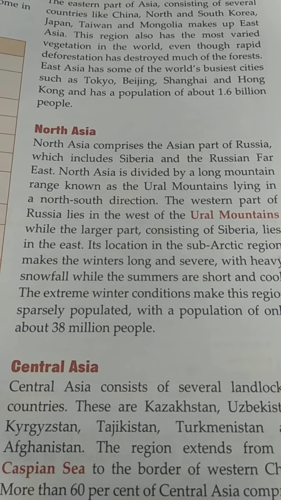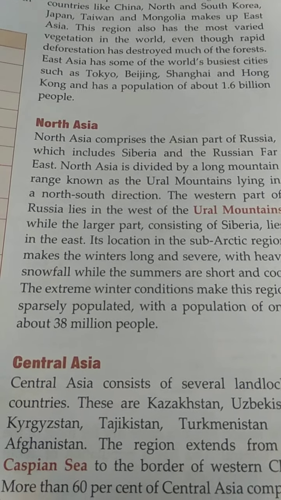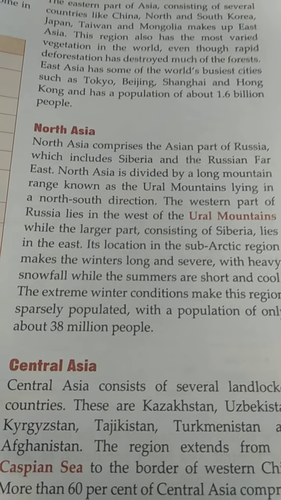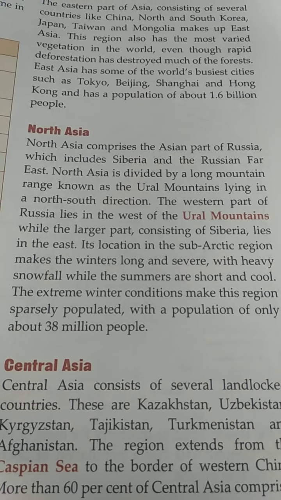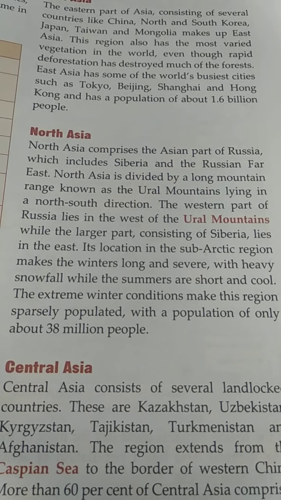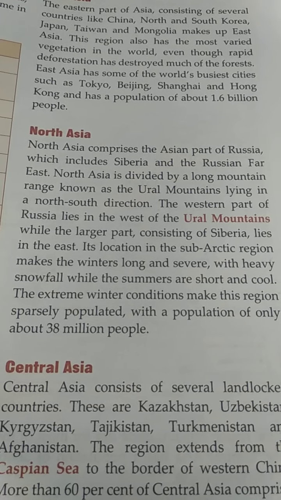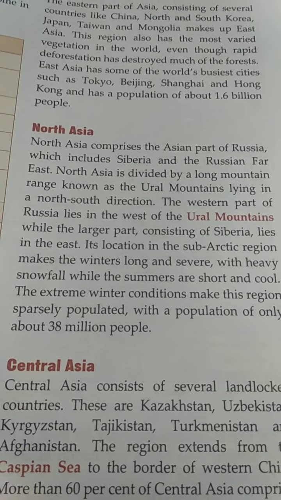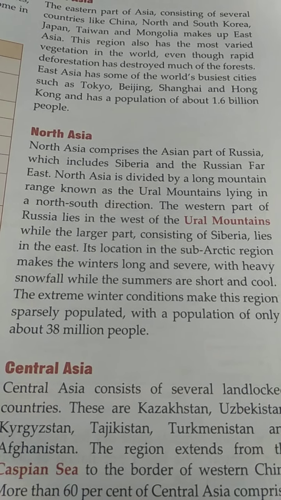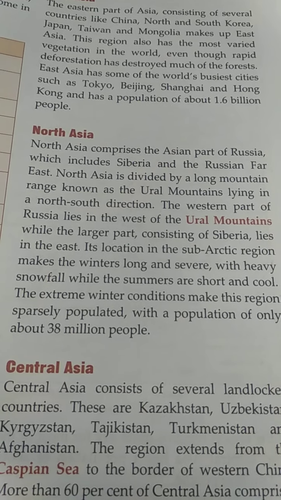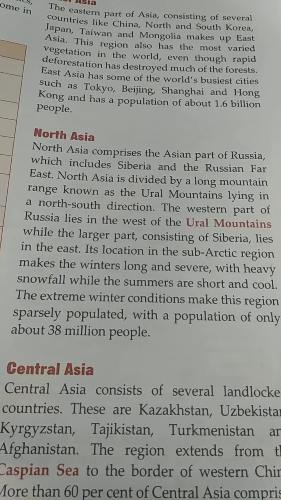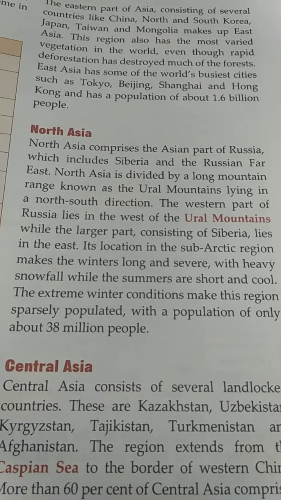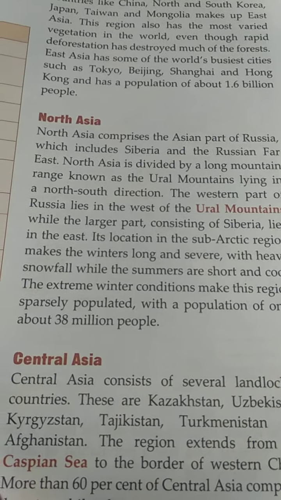It is in the subarctic region, therefore it has long, severe winters, and heavy snowfalls occur there. The summers are very short and cold, and when it is winter the conditions are very harsh. The population is very small, about 38 million people live there.